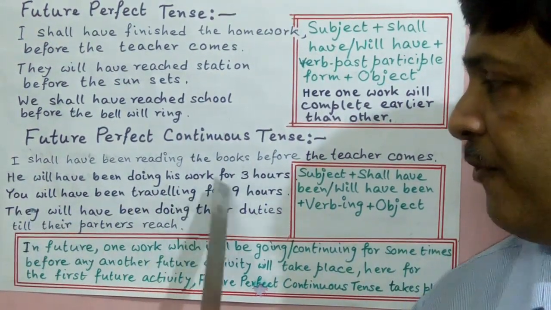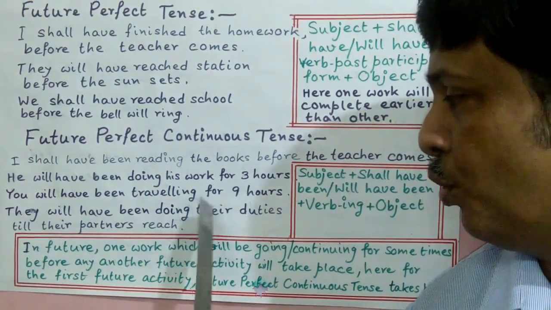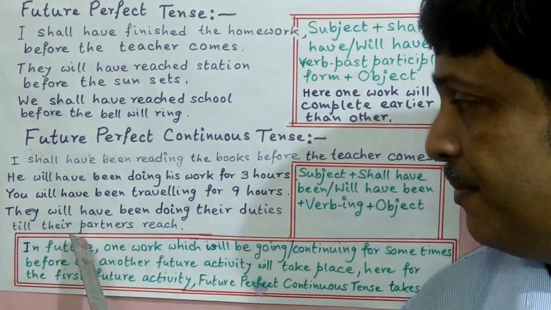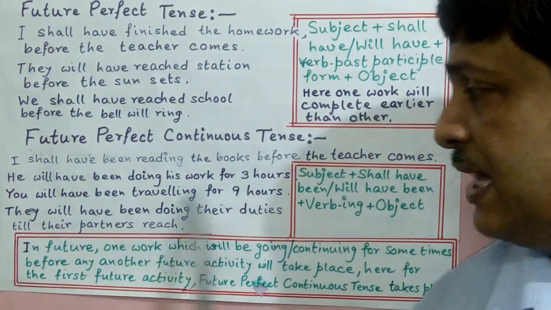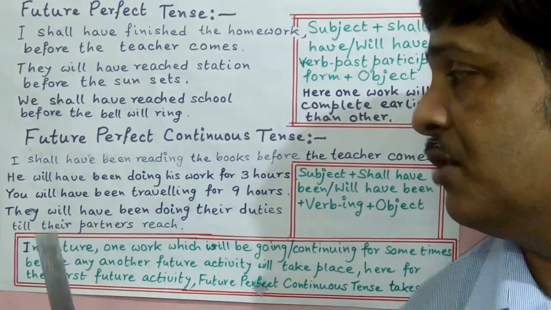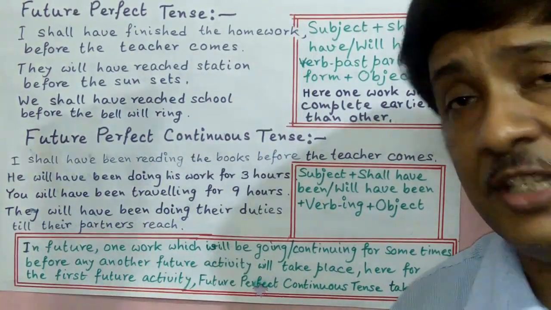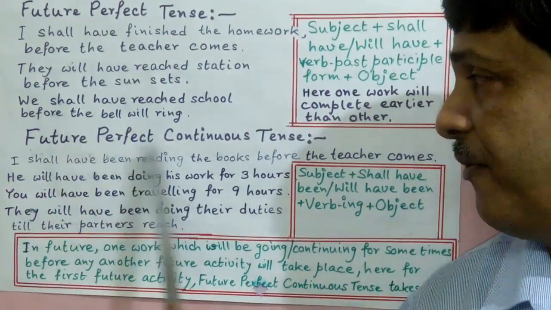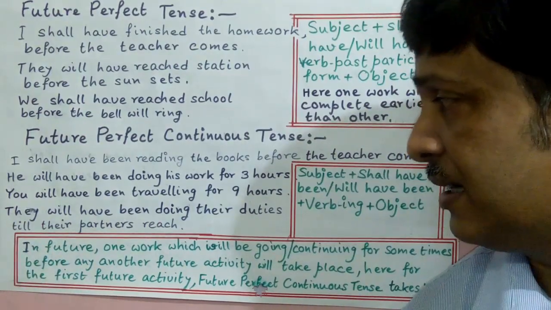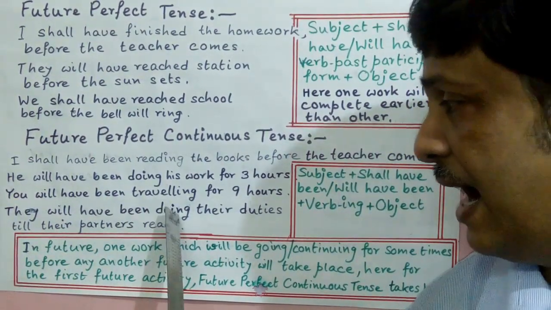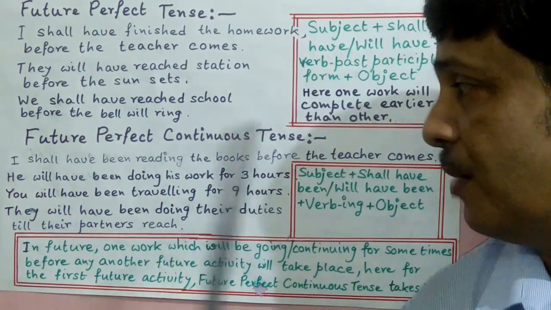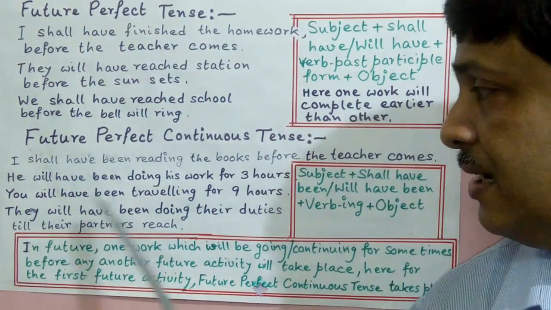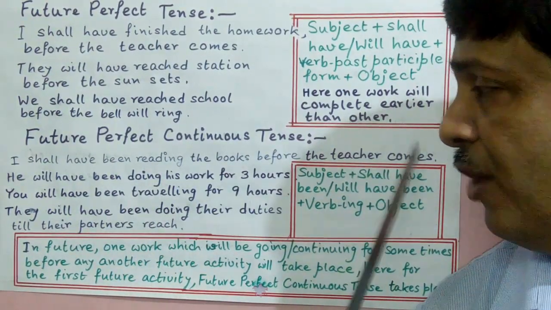You will have been traveling for 9 hours. They will have been doing their duties till their partners reach. There are two activities: the partners reach and doing their duties. The activity of doing their duties will continue. Up to which time? Till their partners reach. So here the future perfect continuous tense is used. They, the subject, will have been, ing with verb do, their duties is the object. You will have been traveling, you subject, will have been, traveling, ing with verb travel, for 9 hours.